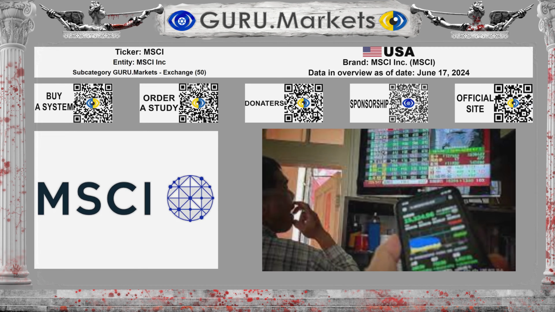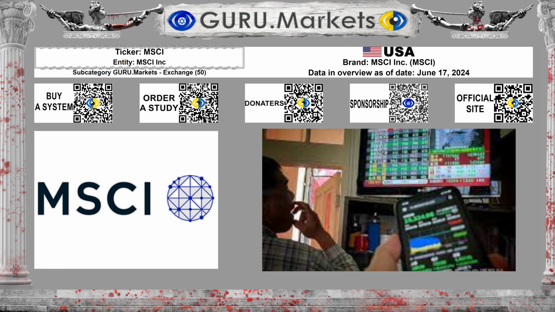Now we will analyze the current fundamental indicators of the company MSCI Inc., ticker MSCI. The review is based on current data as of June 17, 2024. According to the Guru.Markets classification, MSCI Inc. belongs to the subcategory Exchange. 50 companies take part in the comparison. This is very representative.